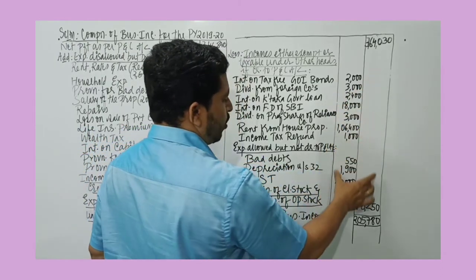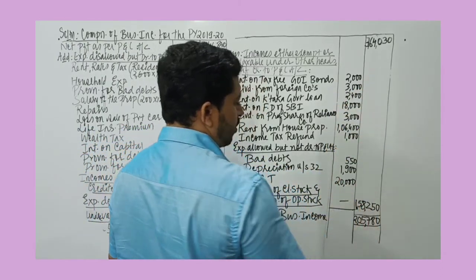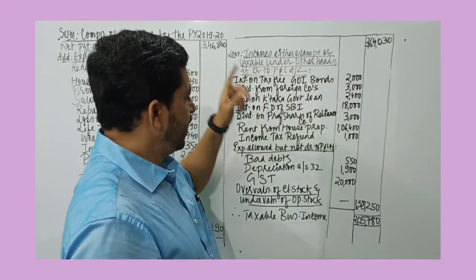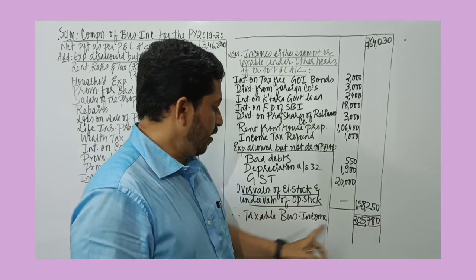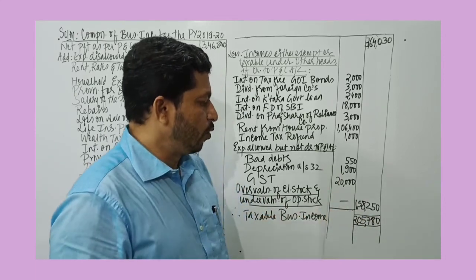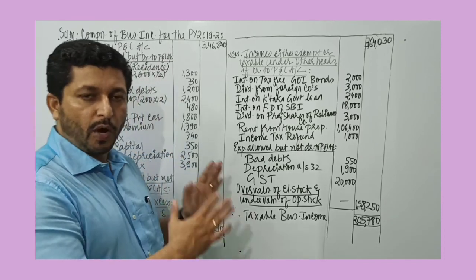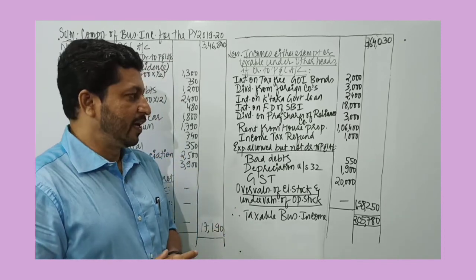So we total the amount to be deducted, we get 1,58,250, and from 3,64,030 we deduct 1,58,250, we arrive at taxable business income of 2,05,780. So I hope this problem on business income is clear.